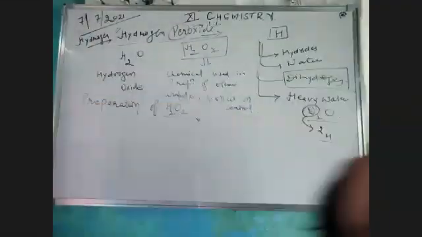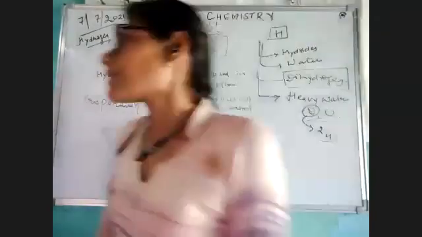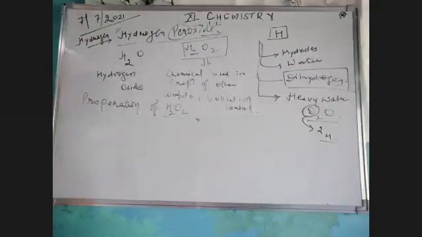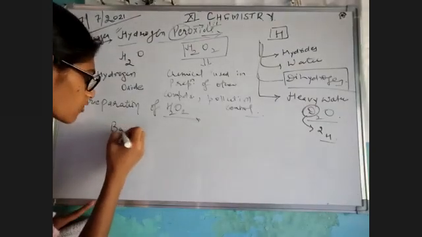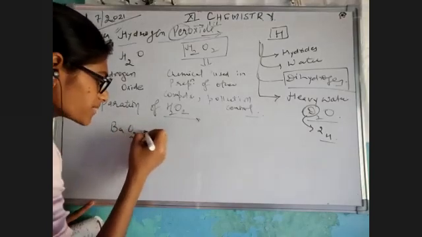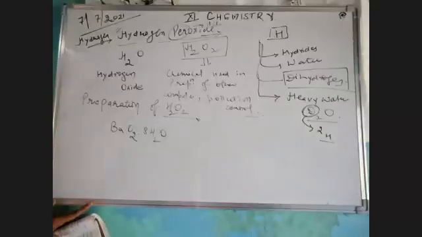Okay, so let's start. The first example is of barium peroxide. We have barium peroxide, that is BaO2, and it contains 8 moles of water of crystallization.